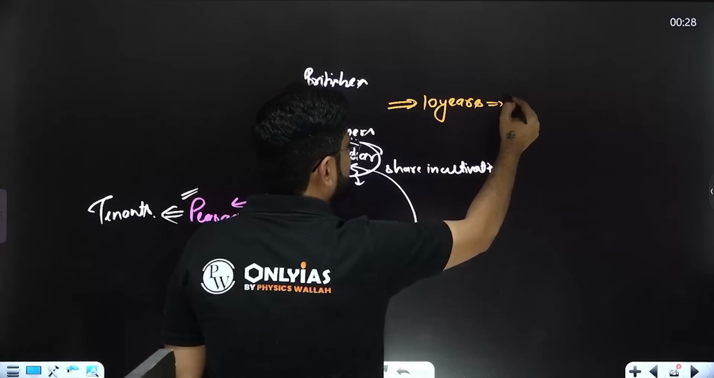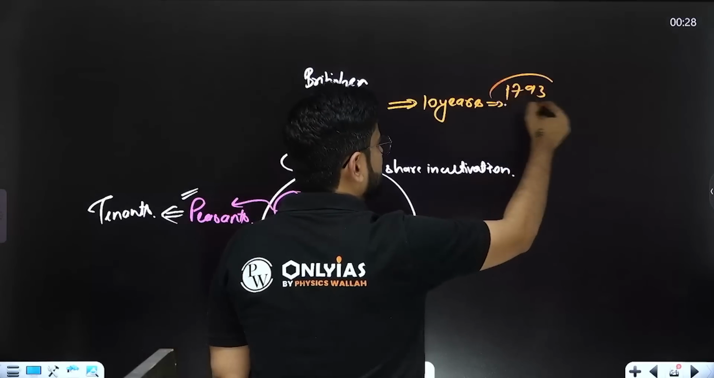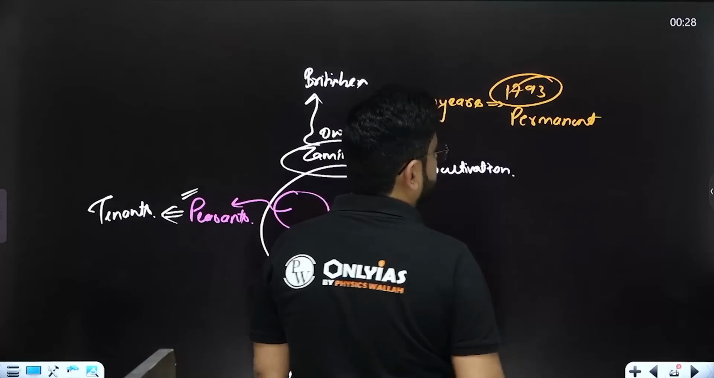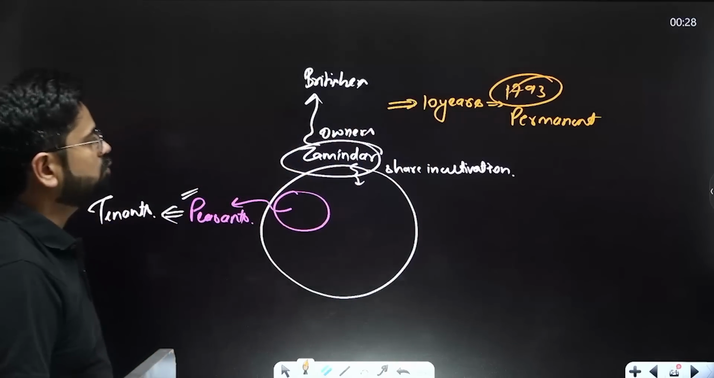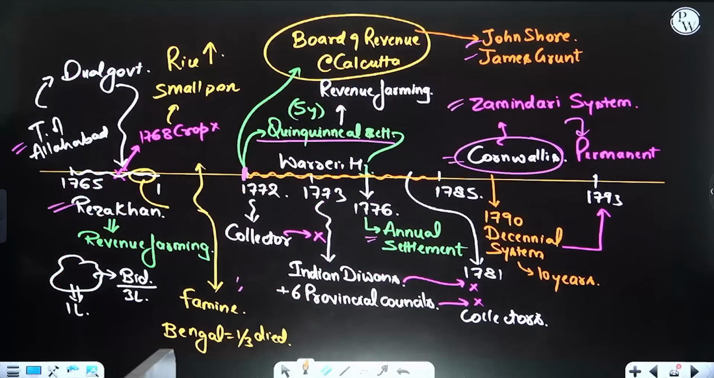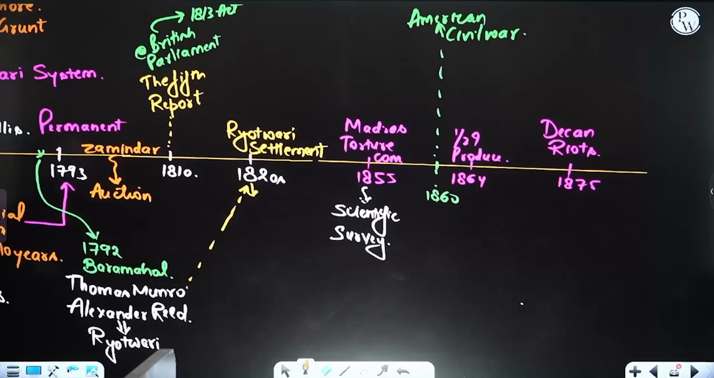But later on, by 1793, it was made a permanent deed. And that is the reason it is called the permanent settlement. So Lord Cornwallis is responsible for this? Yes, he is the one who basically did that, Cornwallis. Now the second system came around the 1820s.